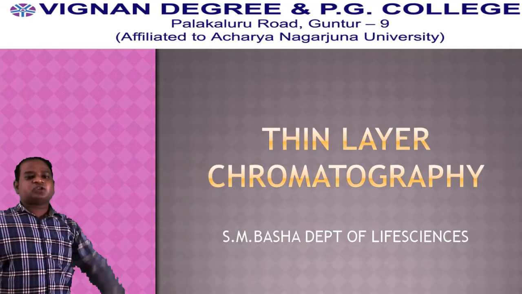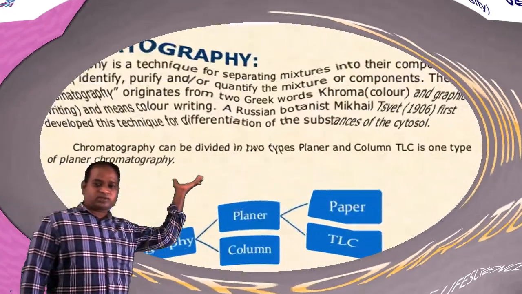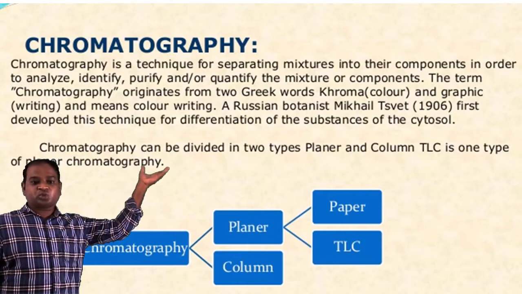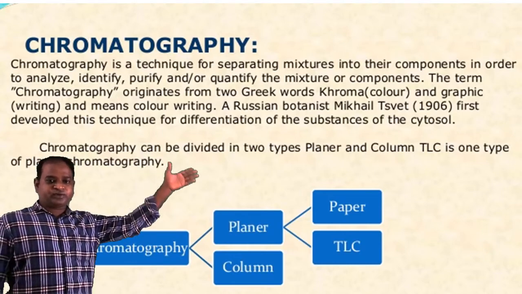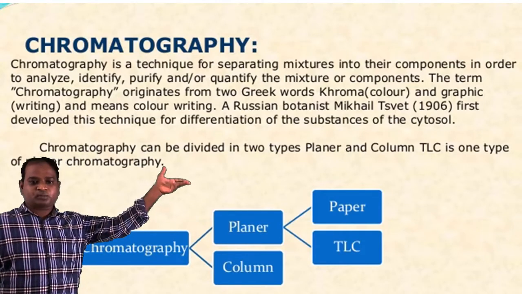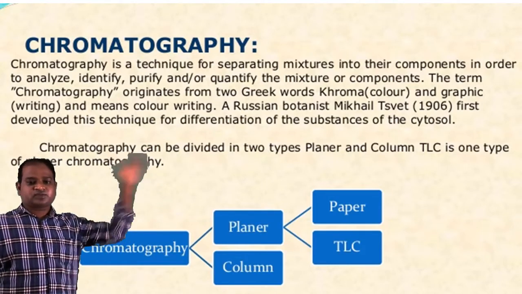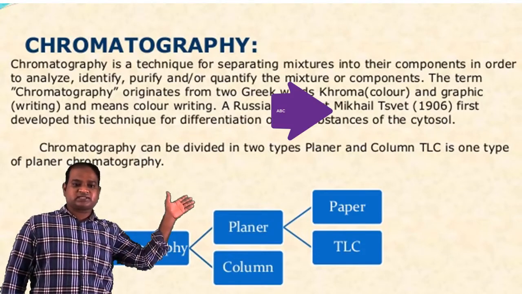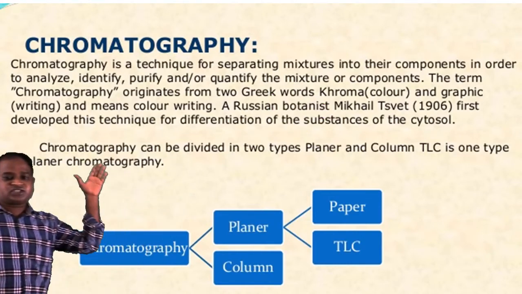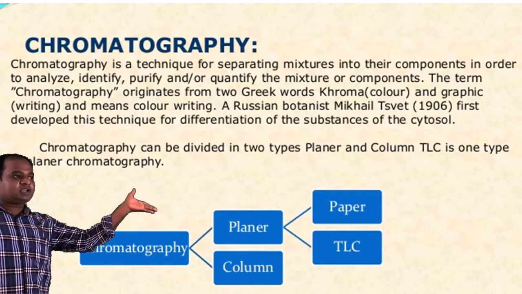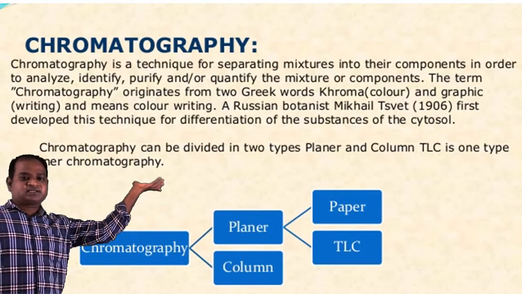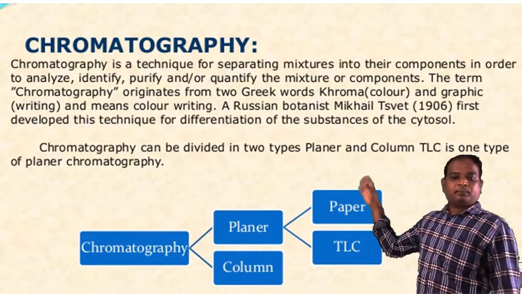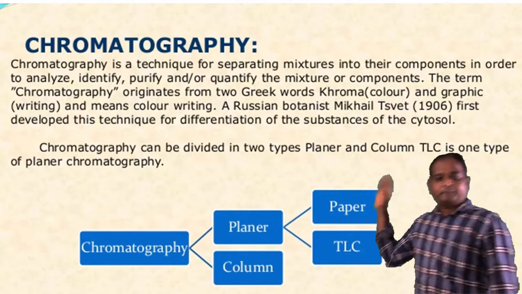Before going to thin layer chromatography, we have to know what chromatography is. Chromatography is a technique for separation of mixtures into their components in order to analyze, identify, purify, and quantify the mixture or components. The term chromatography was first given by a scientist known as Michael Tswett in 1906. This technique was differentiated into paper chromatography and thin layer chromatography. So the basic idea is chromatography was first given by Michael Tswett for separation of plant pigments.